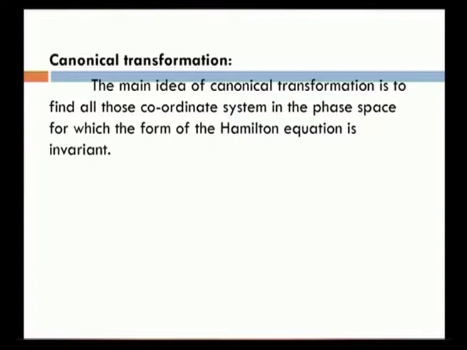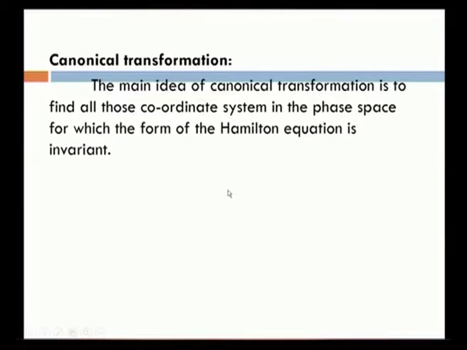Canonical transformation. We know a transformation is a concept which transforms one set of coordinates to another set of coordinates. This transformation is very useful to get the solution of some difficult problems, like the Lagrangian transformation, then the Laplace transformation, then the Fourier transform, like that.